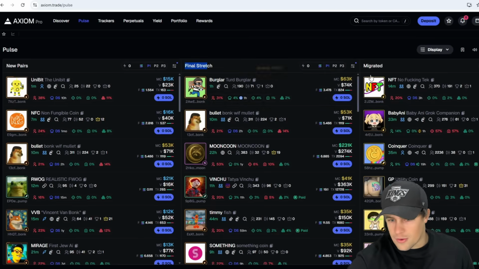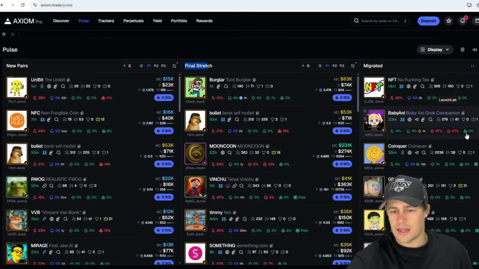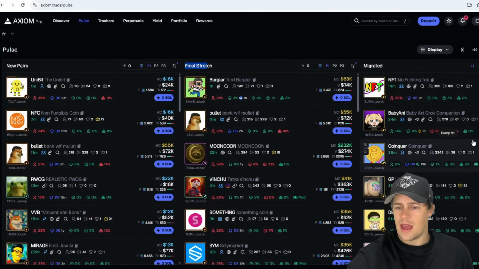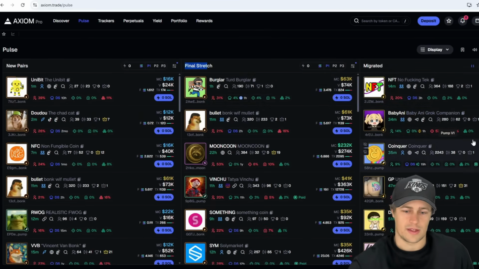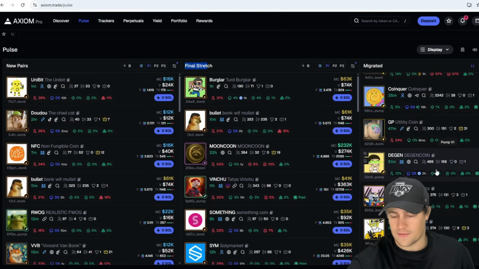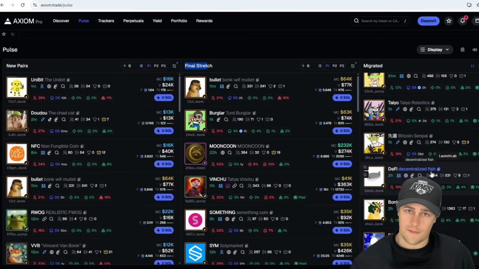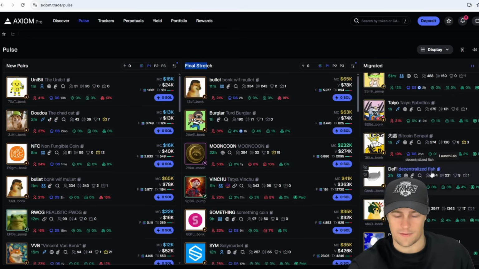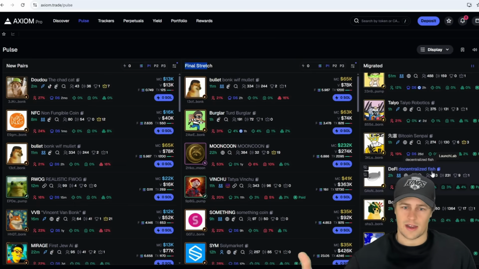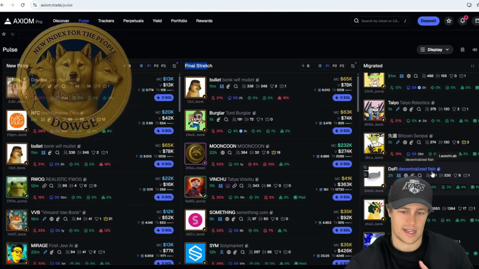And in the migrated section, this is where the big time runners have come, and they've migrated. So they're proven runners, and a lot of these obviously do die out, but some of these have strong enough potential to actually run even further, right? And go into those Dodge, AWR type of categories. So that's our job there as well.